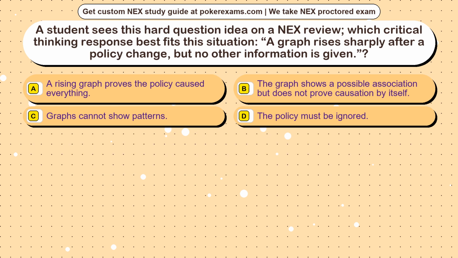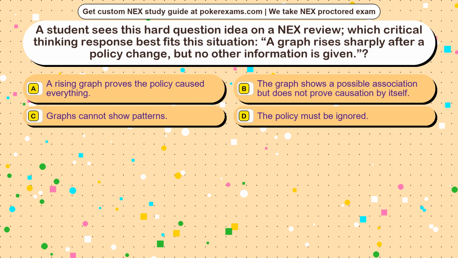Question 10. A student sees this hard question idea on an X review. Which critical thinking response best fits this situation? A graph rises sharply after a policy change, but no other information is given. Option A. A rising graph proves the policy caused everything. Option B. The graph shows a possible association but does not prove causation by itself. Option C. Graphs cannot show patterns. Option D. The policy must be ignored.